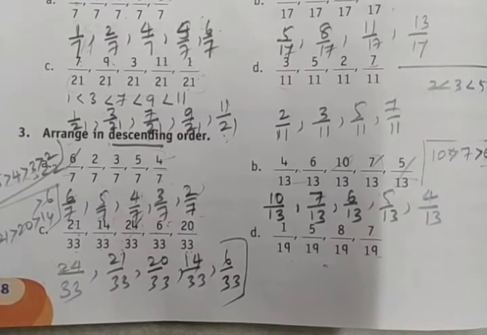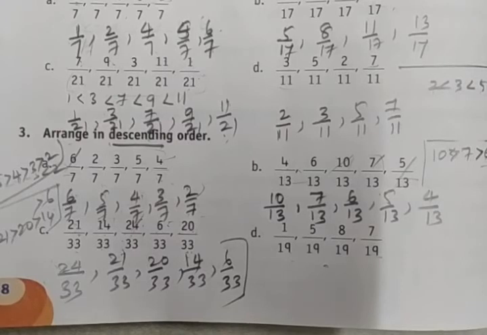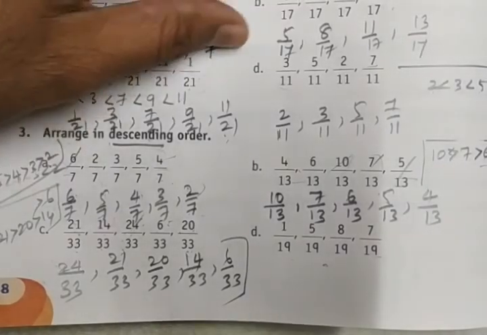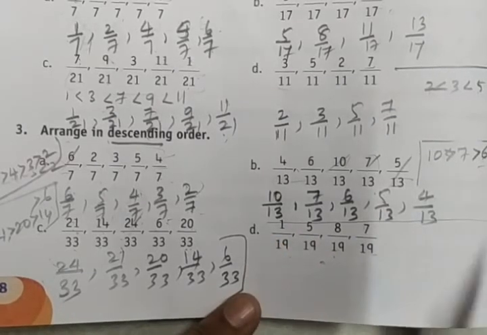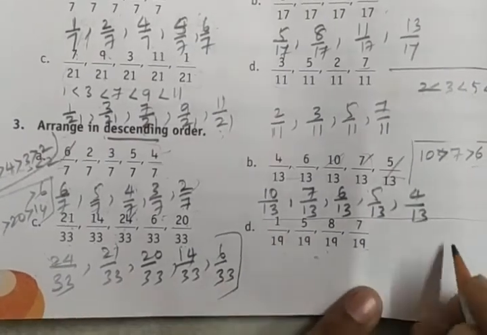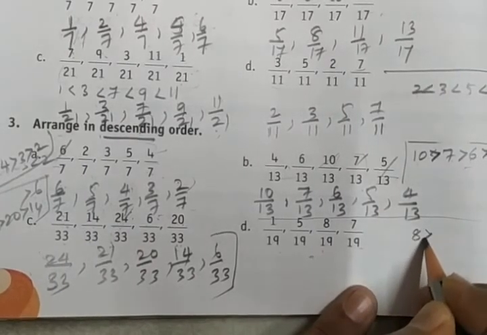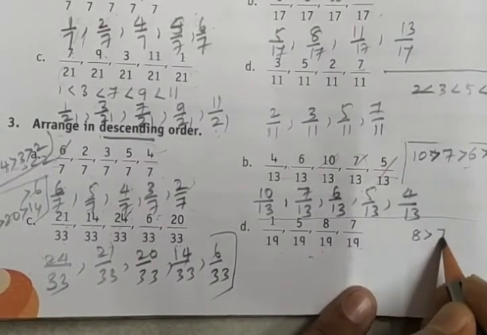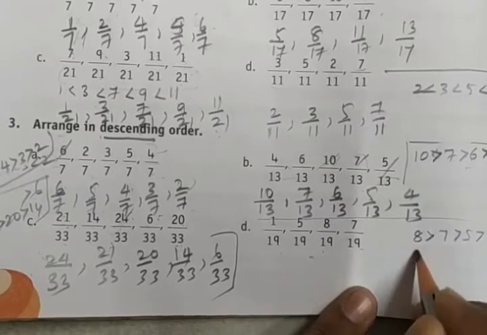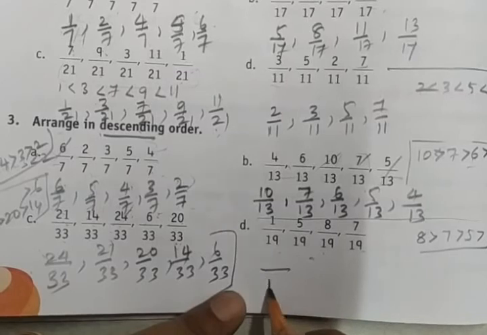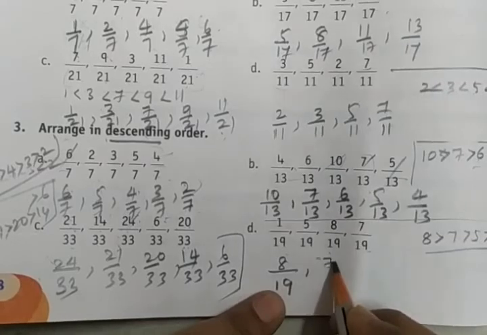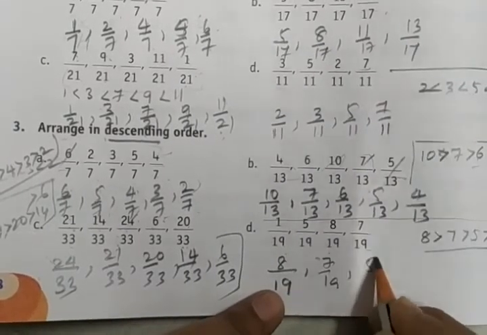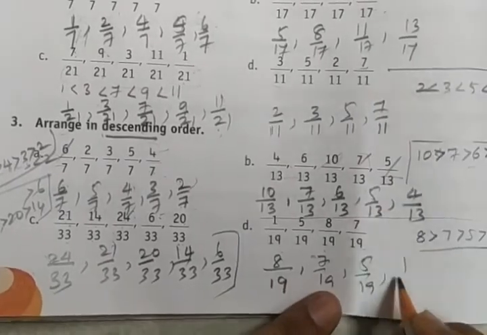Now I will stop because it's already 50 minutes. I will take the rest in tomorrow's class. Here is one more example: 1 by 19, 5 by 19, 8 by 19 and 7 by 19. Now we check: 8 is greater than 7, 7 is greater than 5, 5 is greater than 1. The denominator 19 is the same, so 8 by 19, then 7 by 19, then 5 by 19, then 1 by 19.